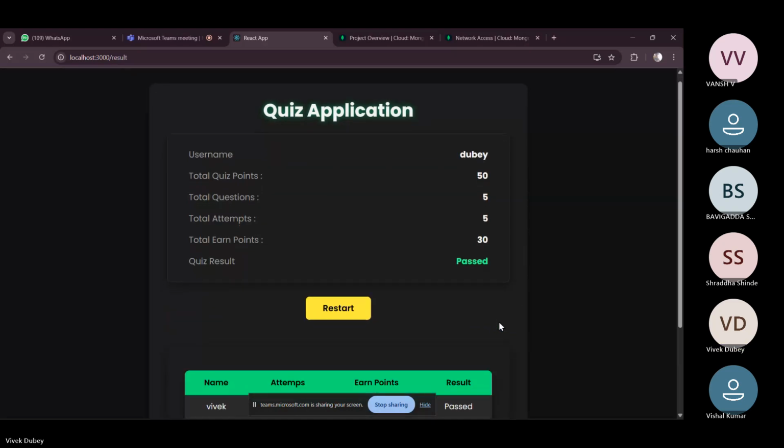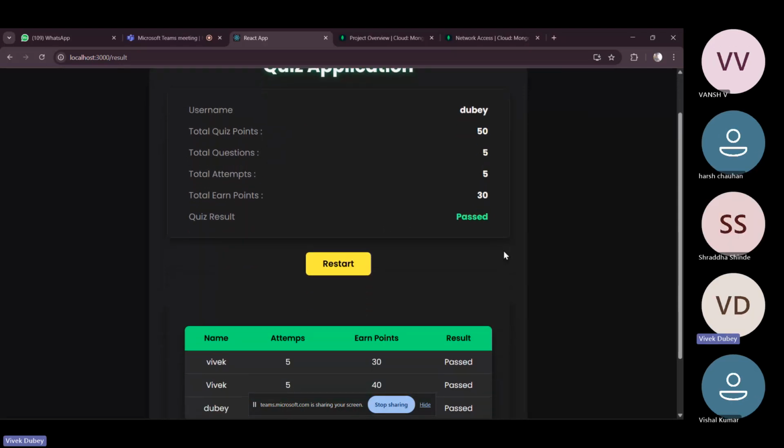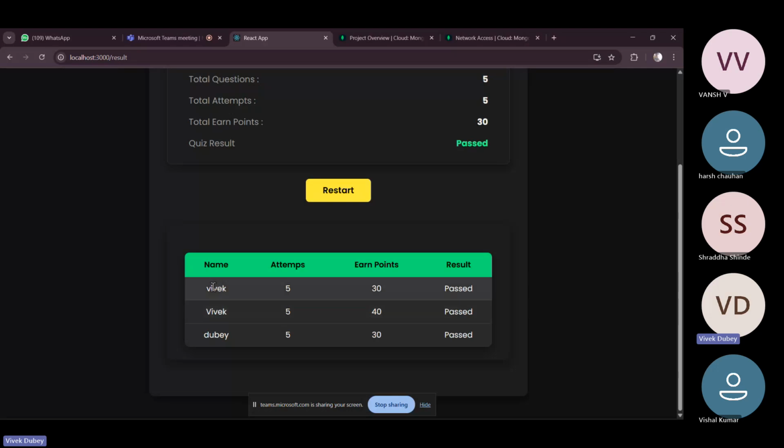After submitting the quiz, this is the dashboard where the user who played the quiz can see his total points, total questions, total attempts, and the total points he earned. These are the previous users, and this is the new user. Based on the questions he attempted correctly, he will get marks. Two questions are incorrect, therefore it has 30 marks, and the previous user had one question incorrect, 40 marks, and again this has 30 marks.